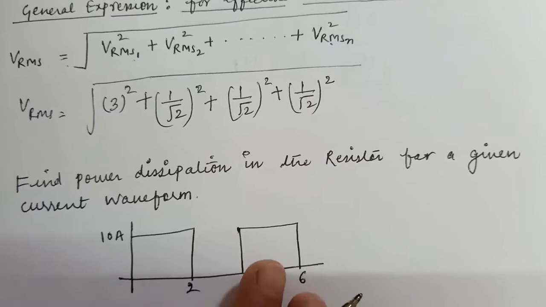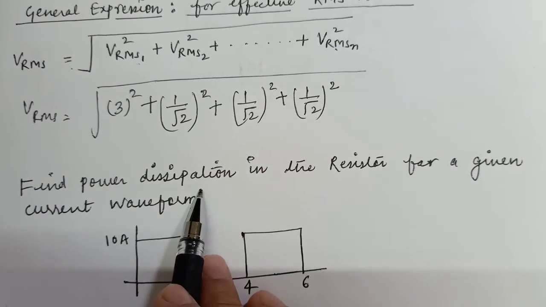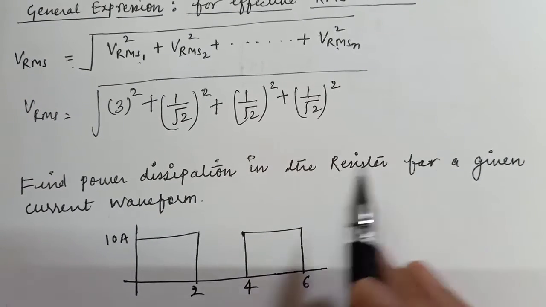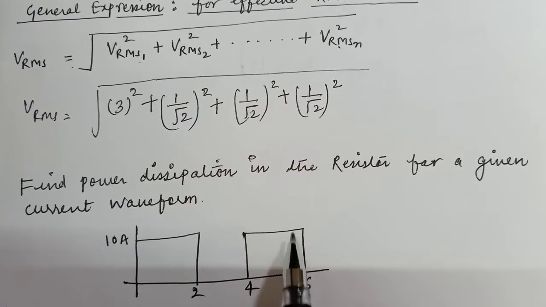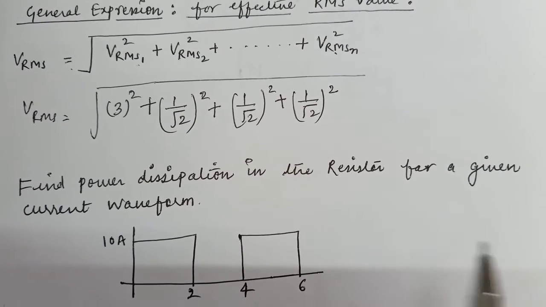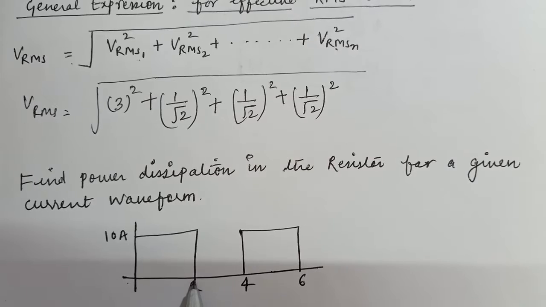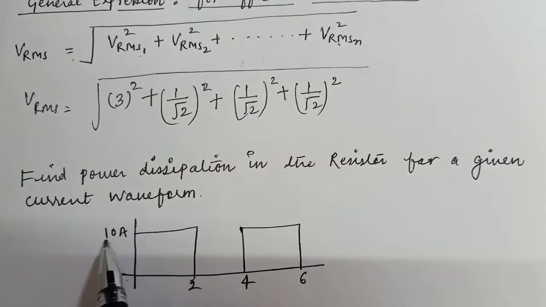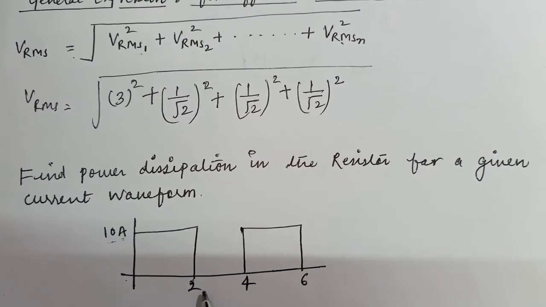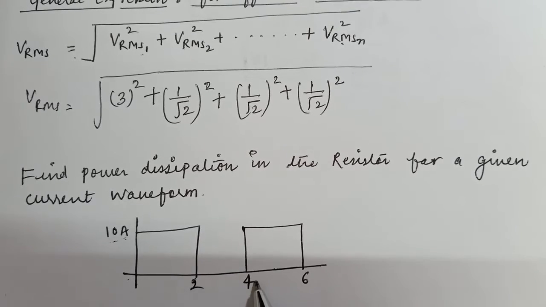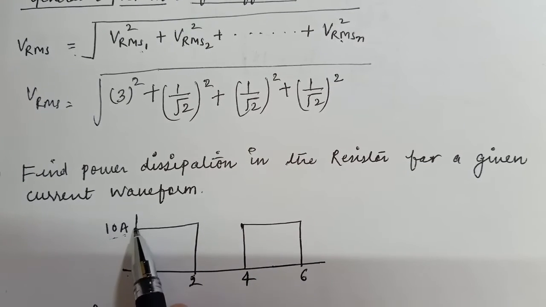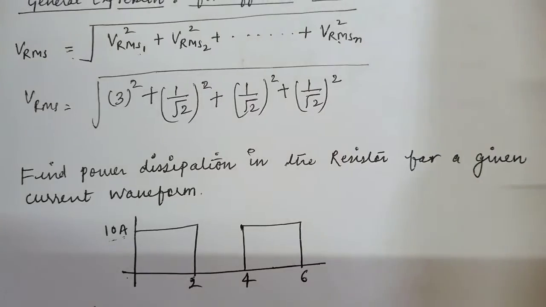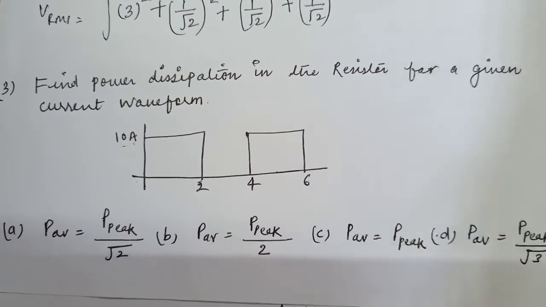In this question, you have to find the power dissipation in the resistor for a given current waveform. The current waveform is given and you have to find the power dissipation. From 0 to 2 your current is 10 ampere, from 2 to 4 current is 0, and from 4 to 6 current is again 10 ampere. And 4 options are given for this question.